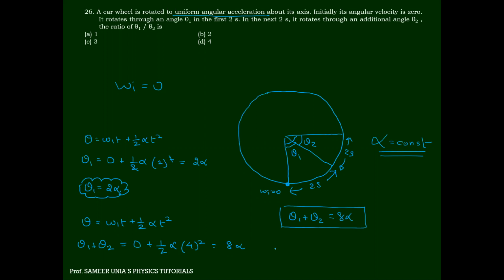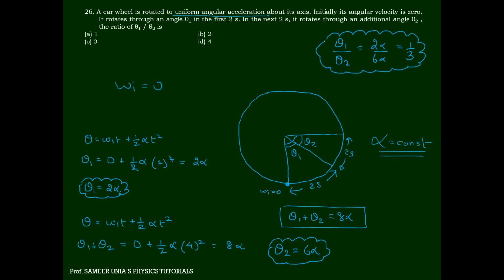So how much is theta 2 only? Quickly, say it. 6 alpha. See, this is 8 alpha, that is 2 alpha, so this will become 6 alpha. They have asked you the ratio of theta 1 to theta 2. That is 2 alpha by 6 alpha. What is the answer? Yes or no?